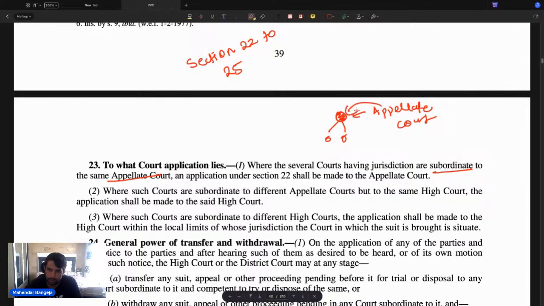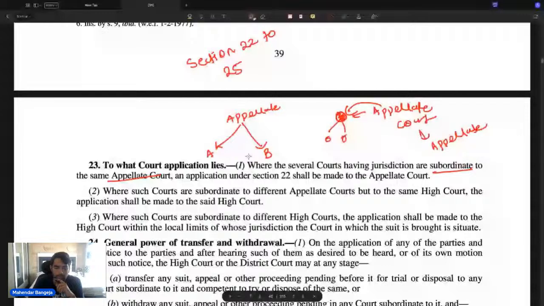So if several courts are having jurisdiction. मान लो court number A और court number B, ये दोनों भी subordinate हैं appellant court.